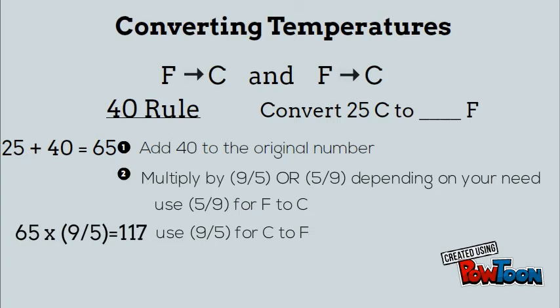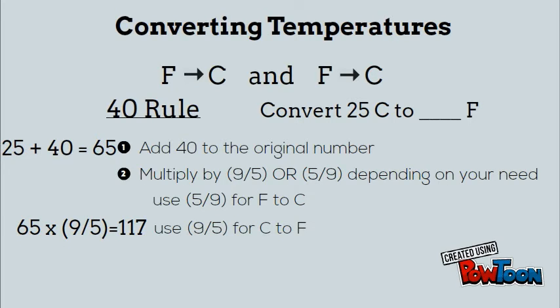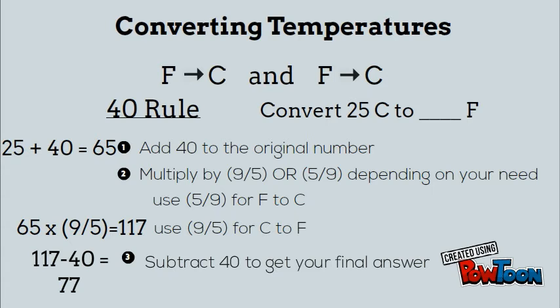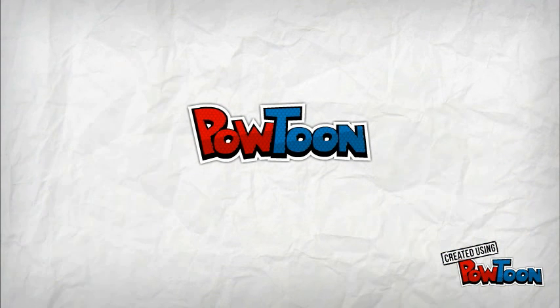Because we're moving from Celsius to Fahrenheit, we're going to multiply 65 by 9/5 to get 117. The third and final rule is to subtract 40 from your number to get your final answer. So we're going to take 117 minus 40 and get 77. So now 77 is our final answer. It's 77 degrees.